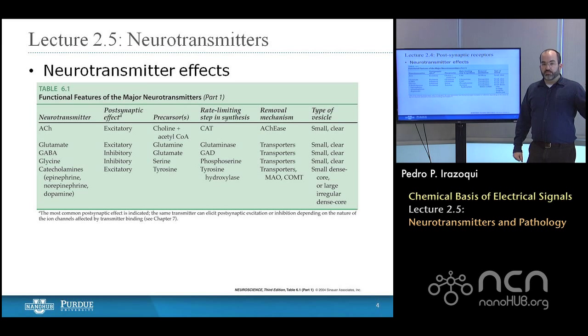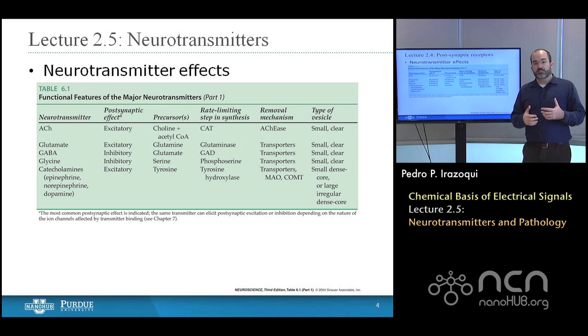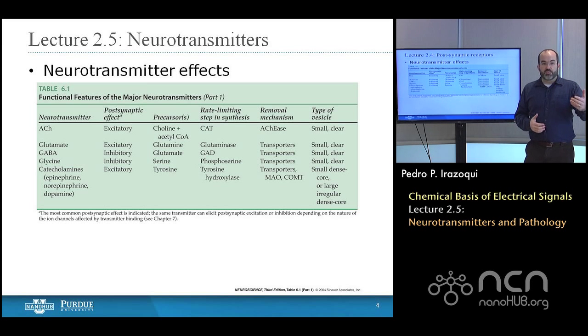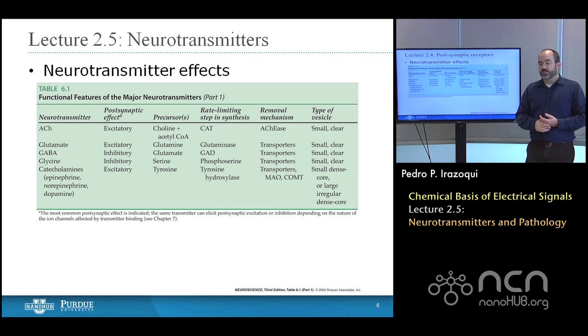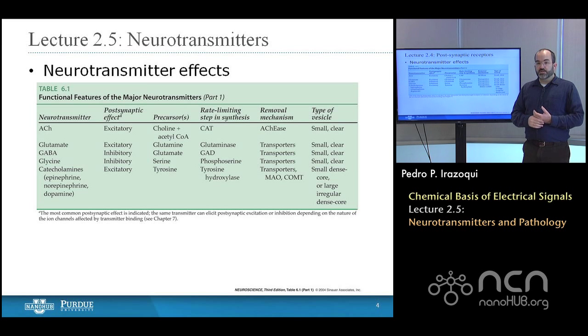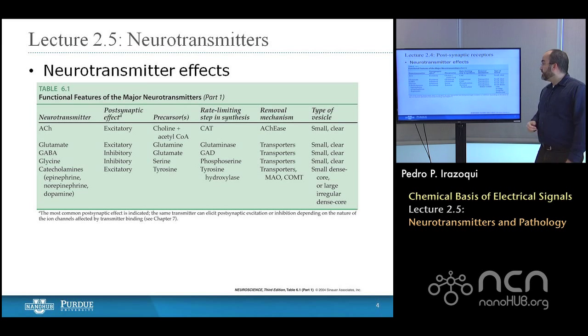Recall from back in week 1 where we talked about how some neurons are excitatory, some neurons are inhibitory. The nature of these neurotransmitters gives you an idea of whether the neuron that you're examining falls into one category or the other. And conversely, if you're thinking about motor neurons which are excitatory, they're going to have an excitatory neurotransmitter. In that case, it's going to be acetylcholine. Interneurons, which are inhibitory, typically are usually going to use either GABA or glycine to communicate with other neurons.